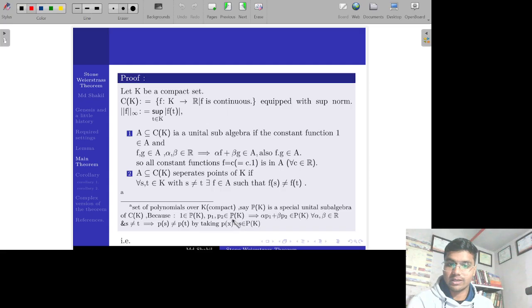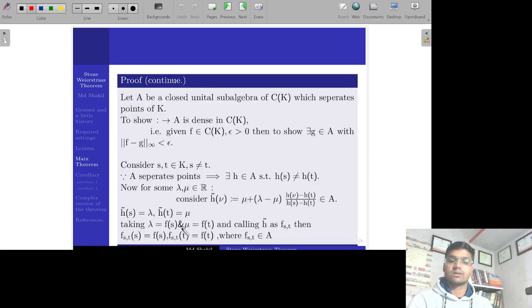If you take two polynomials P1, P2, then alpha P1 plus beta P2 will also be a polynomial for any alpha, beta in R. And if S and T are two different points of K, then take P of X equal to X itself, the identity polynomial. Then P of S will be S and P of T will be T, so P of S will not be equal to P of T.